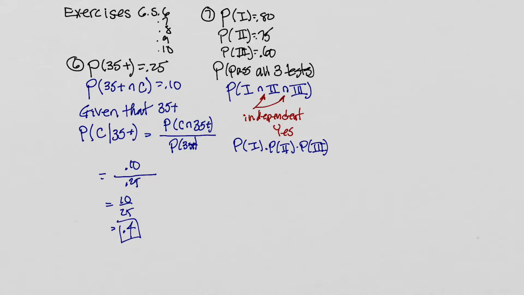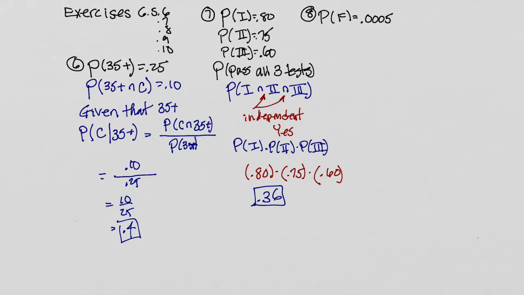So what we're going to get is the probability of passing test 1, that's 0.80, times the probability of passing test 2, 0.75, times the probability of passing test 3, that's 0.60, and then we'll multiply these numbers together, and when I do that, I get 0.36.